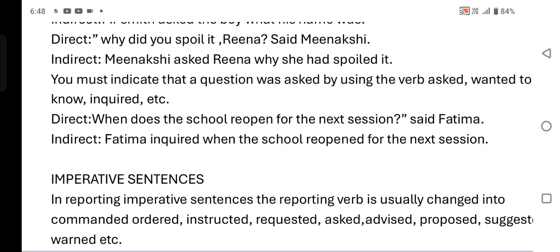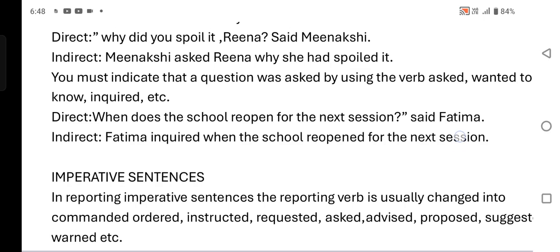In indirect: Fatima inquired when the school reopened for the next session. The rule is that the simple present tense changes into the simple past.